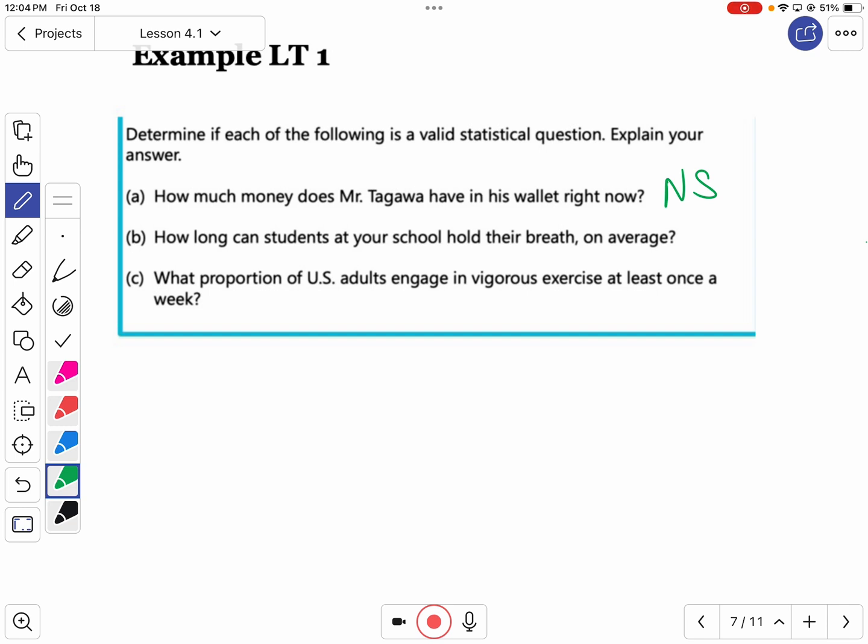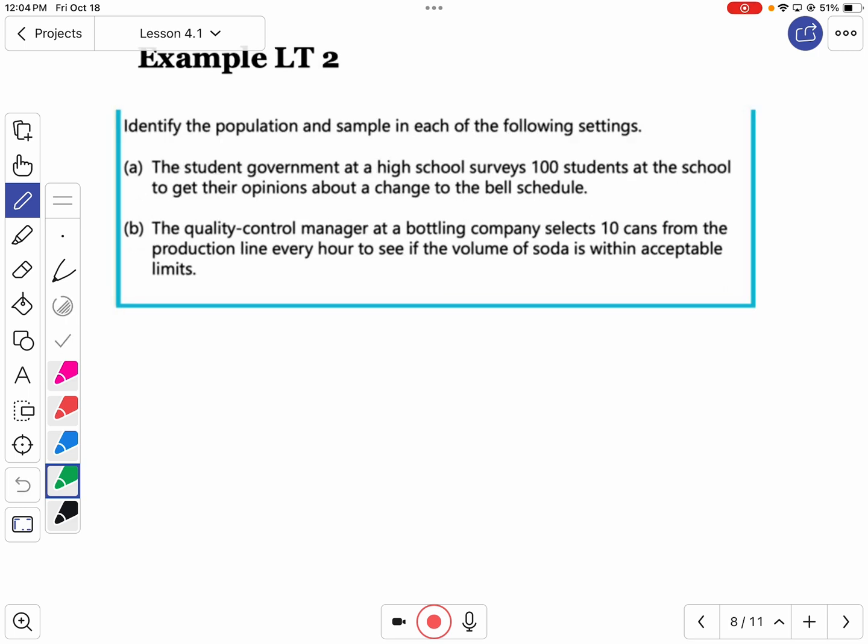How long can the students at your school hold their breath? That's statistical. Okay, because that's going to vary. What proportion of U.S. adults engage in exercise at least once a week? That's statistical. It's going to vary. Okay, so if the answers vary, it's statistical. Okay, let's talk about populations and samples.